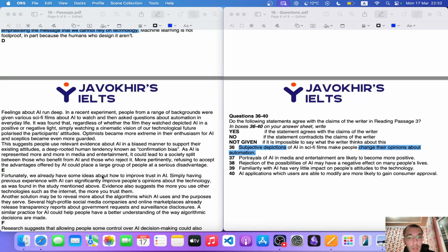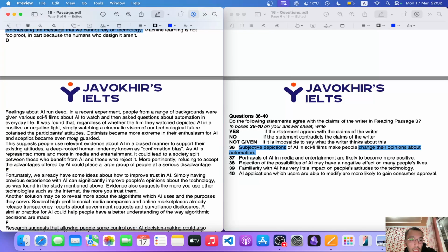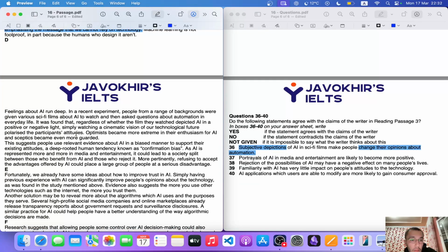Now, I'm back again. So, subjective depictions of AI in sci-fi films make people change their opinions about automation. Really? Simply watching it, optimists became more extreme in their enthusiasm for AI, and skeptics became even more guarded. So here the words are: optimists more extreme in their enthusiasm, and skeptics became even more guarded.